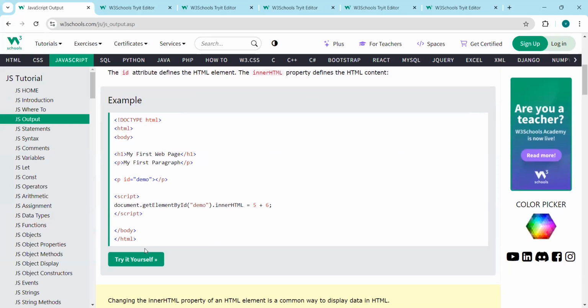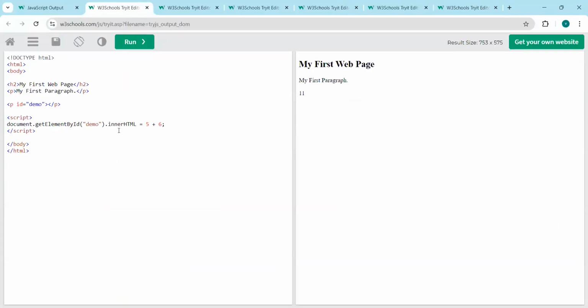So this is the dot innerHTML. It will display in the paragraph tag. Like this, it is displaying in the paragraph tag using document.getElementById dot innerHTML.